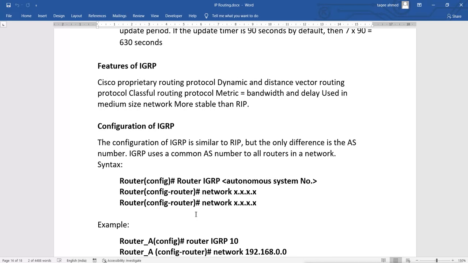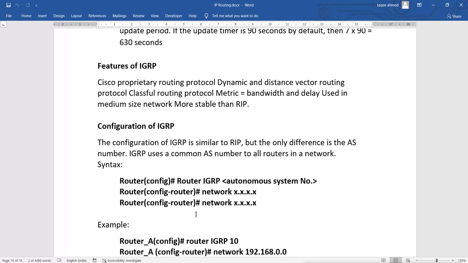One router with a different autonomous number and another router with a different autonomous number will never communicate with each other. They will consider the other networks to be in a different company network, a different routing domain. To communicate between these two different routing domains, two different autonomous system numbers, you need BGP. You need the BGP routing protocol to configure it.